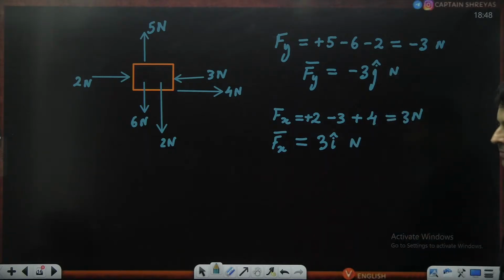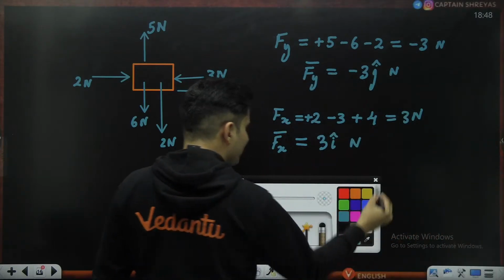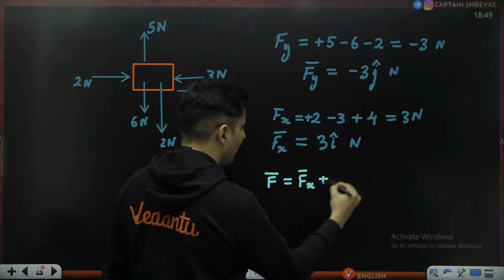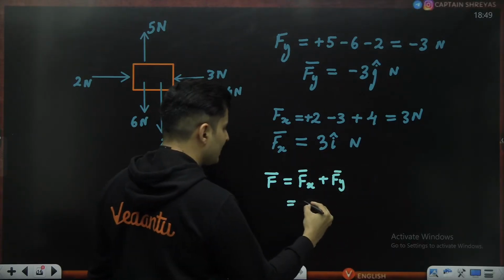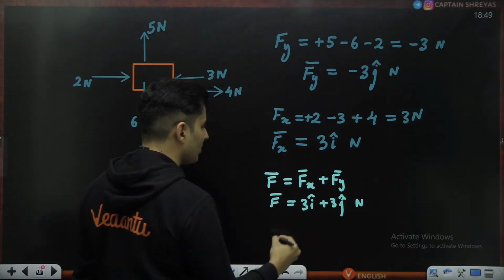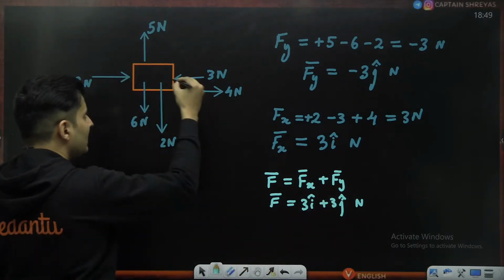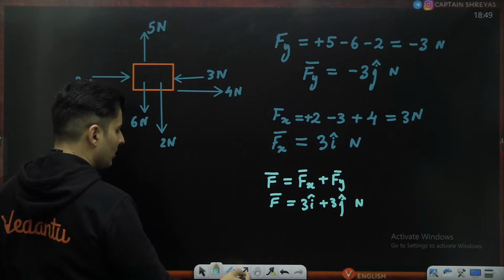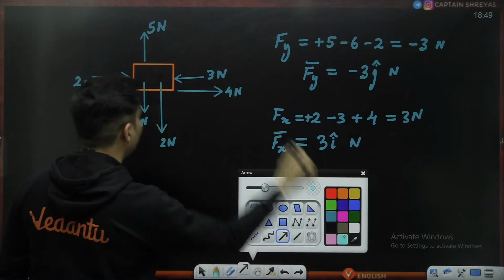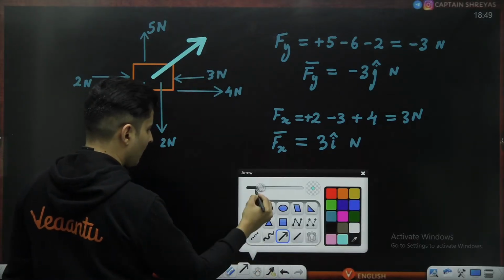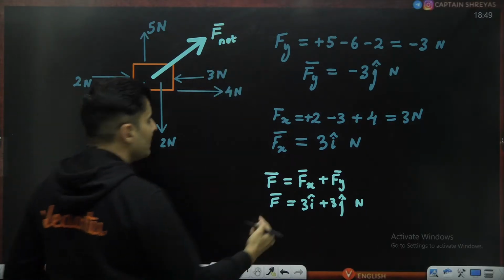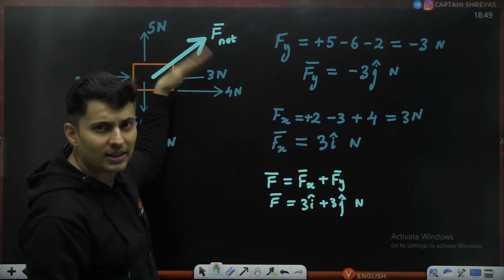Is that right? Everybody? So what is the net force, sir? The net force is Fx bar and Fy bar both together. That means it is 3 I cap and also 3 J cap Newtons. That is the net force. Because this is 3 and 3 both together, that means 3 in this direction, 3 in this direction. So the net force on it is somewhere like this. See, this is how your net force will be. Net force will be 3 I cap, 3 J cap, somewhere in the northeast direction.